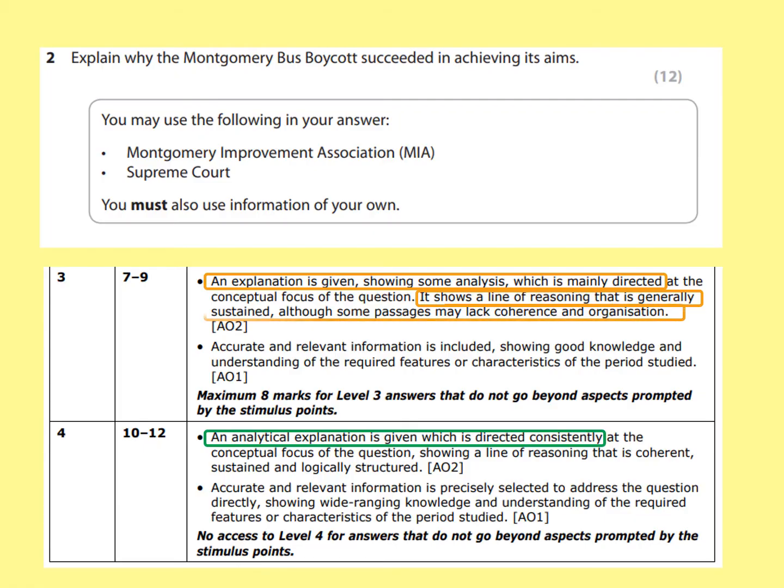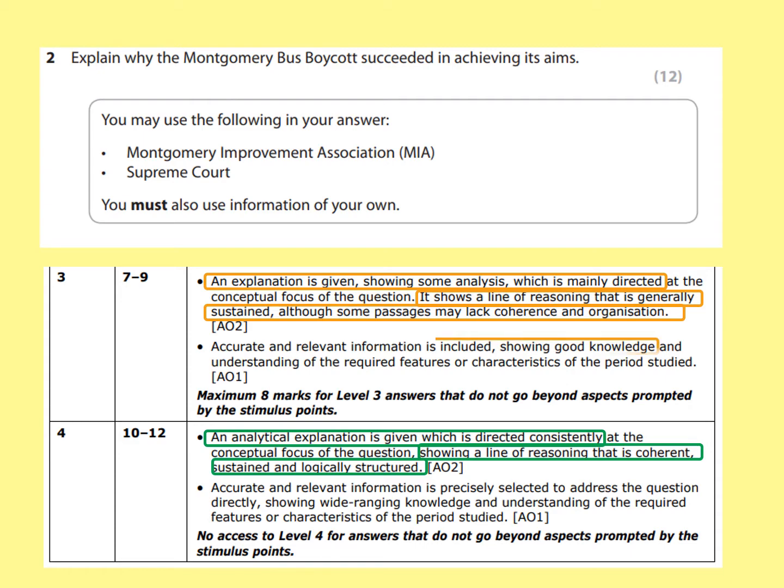It shows a line of reasoning that is generally sustained, although some passages may lack coherence and organisation. It means that you might get a few things in the wrong order, or it might not necessarily follow that you've got a consistent argument, but all the right pieces are in there in some way. However, on the other side, for level 4, you need to show a line of reasoning that is coherent and consistent, and you don't wander from the point. It's sustained and it's logically structured.